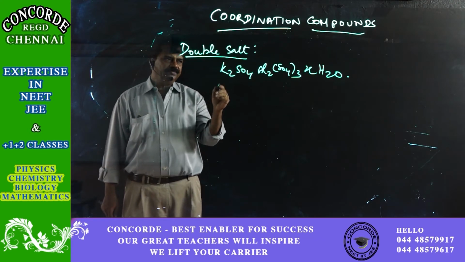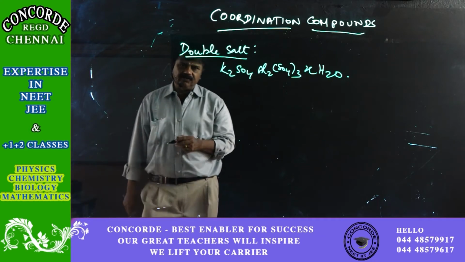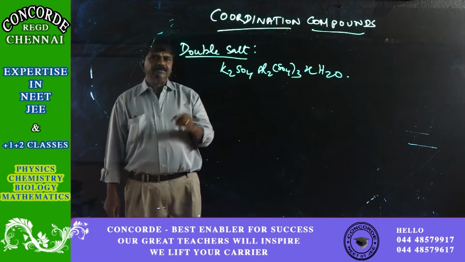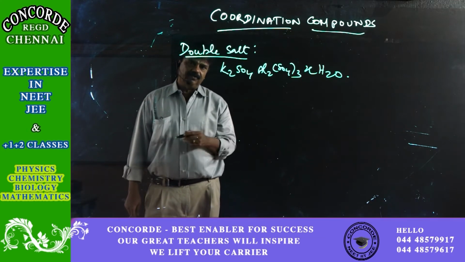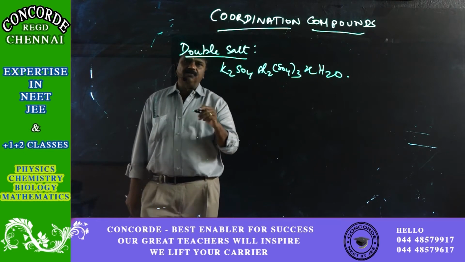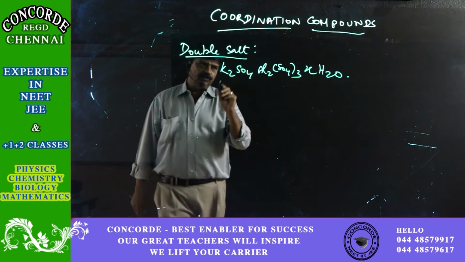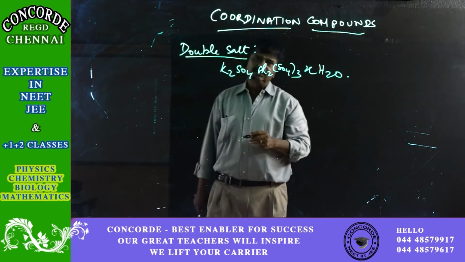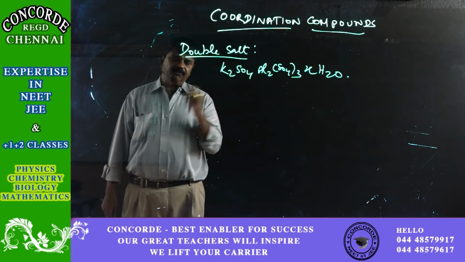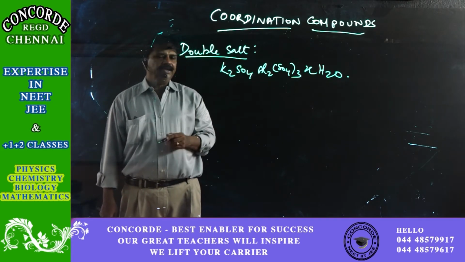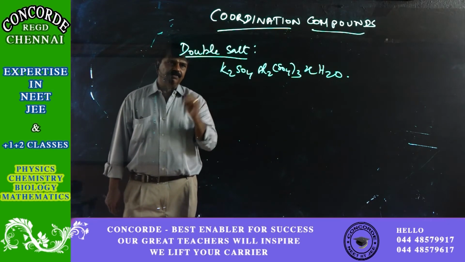But whenever it is dissolved in water, or in liquid form, it splits up as K2SO4, Al2(SO4)3 and water. Such compounds, made up of two anions and two cations together with water molecules, which are stable in one form, that is solid, and decompose to individual salts in liquid, are called double salts.